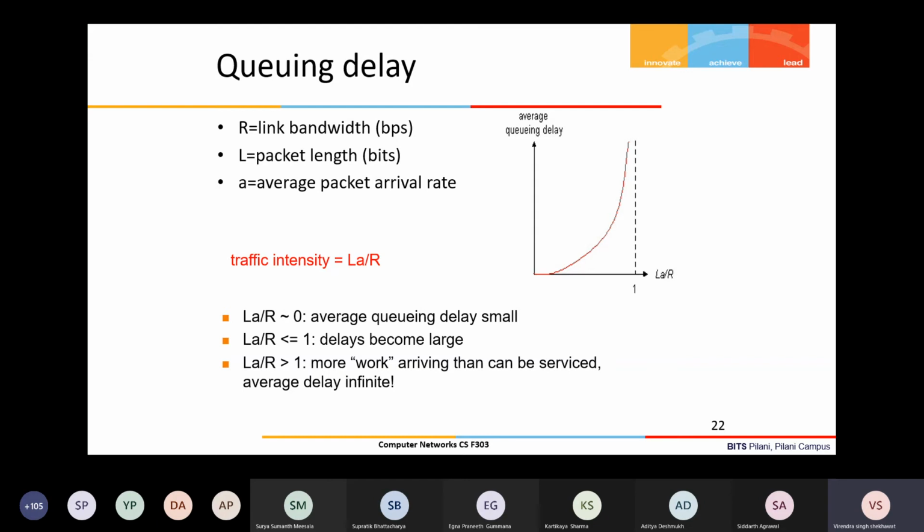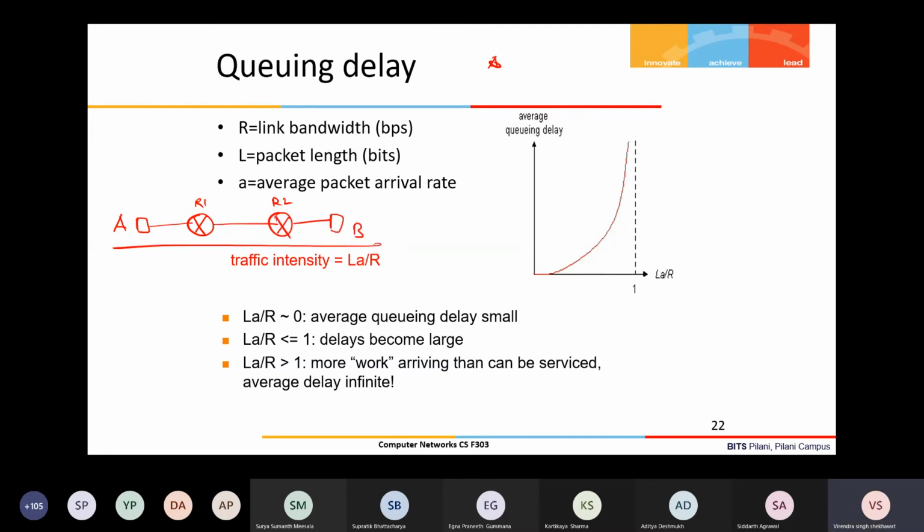So suppose I say this is node A, and it is connected to this router, router R1, this is router R2, and this is node B. Right?